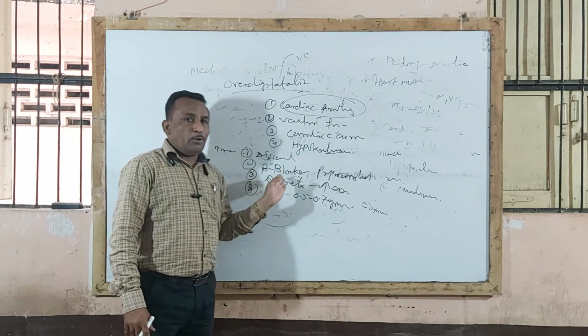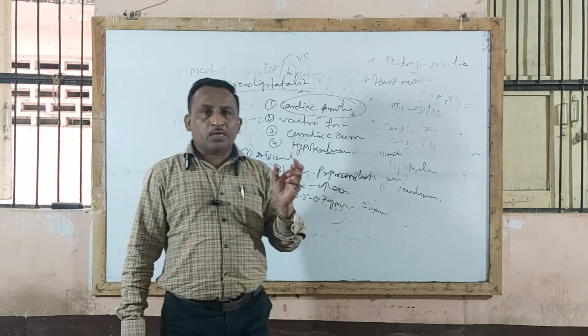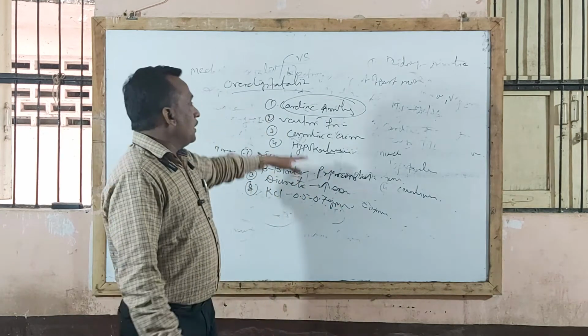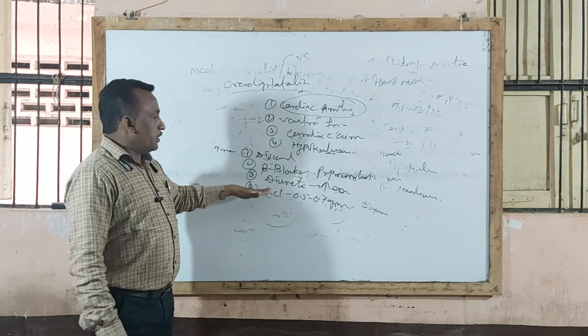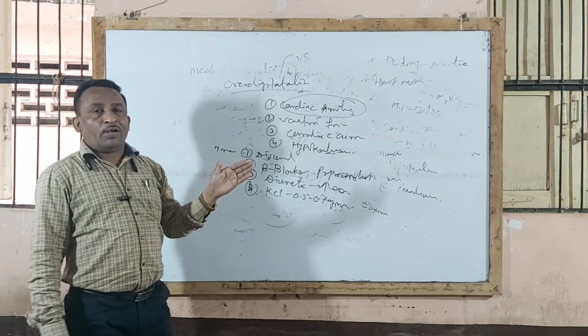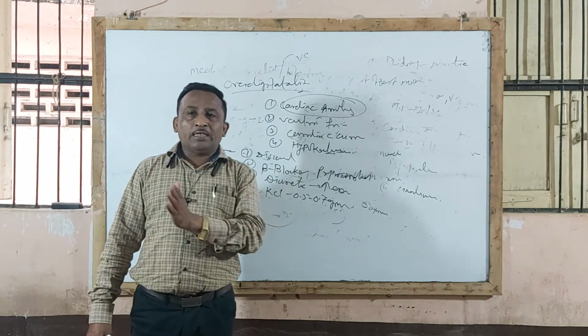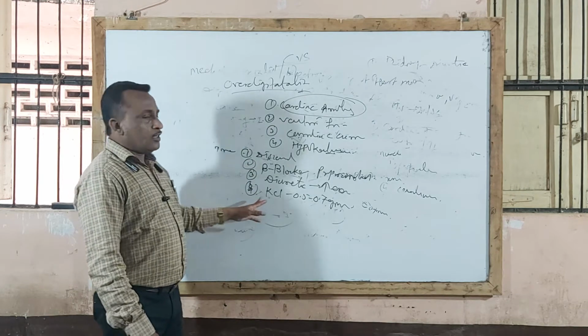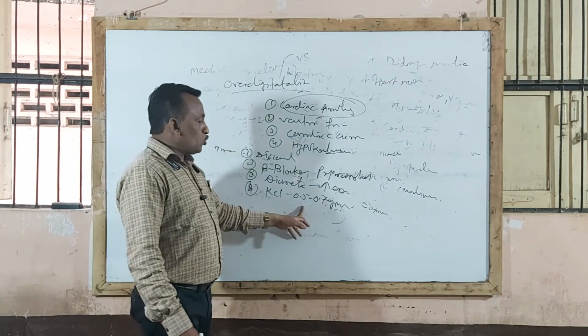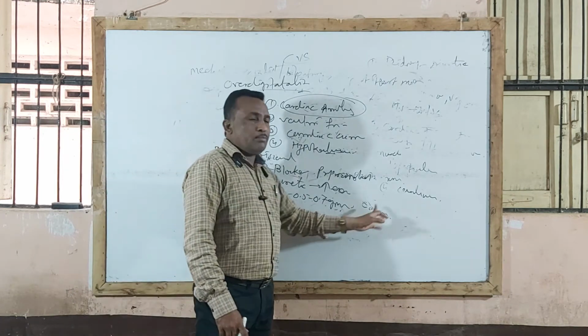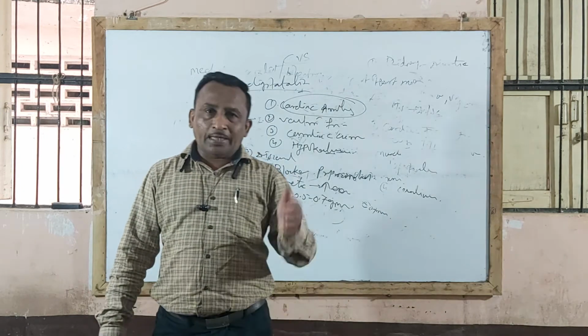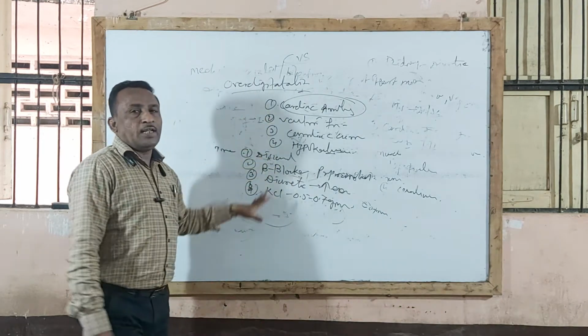Second, a beta blocking agent, propranolol injection, is given to the patient to control cardiac arrhythmia. Then diuretic therapy to facilitate excretion of digitalis from the body. And third, potassium chloride in the dose of 0.5 to 0.7 gram is given to the patient. So this is the line of treatment for over digitalization.